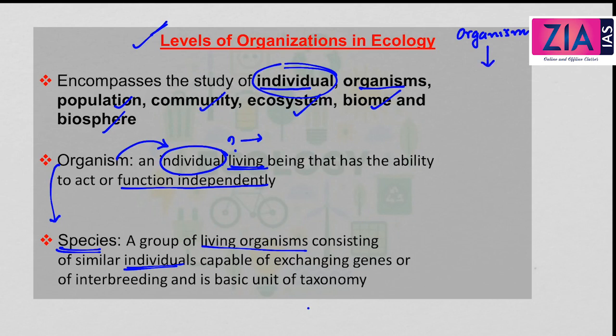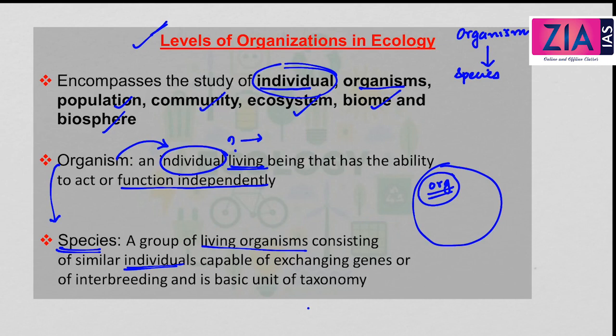Now after organism we have the species. Now what is a species? Species is nothing but a group of organisms. That means many organisms come together to form species. But again, what kind of organisms constitute species? It's a group of living organisms which have some similar features, that is, similar individuals who are capable of exchanging the genes within themselves.